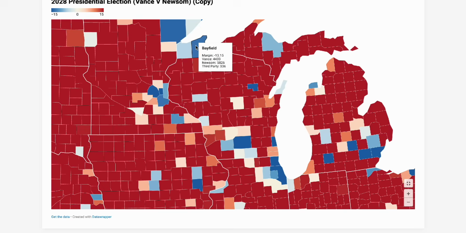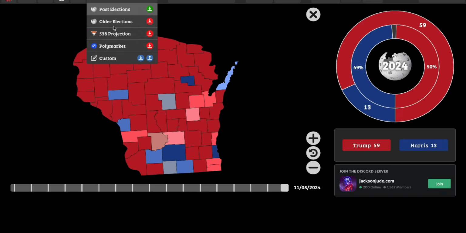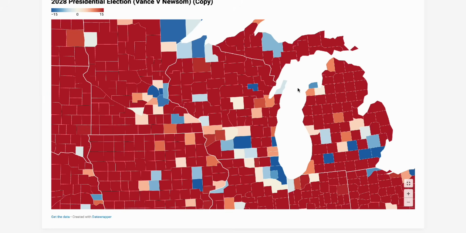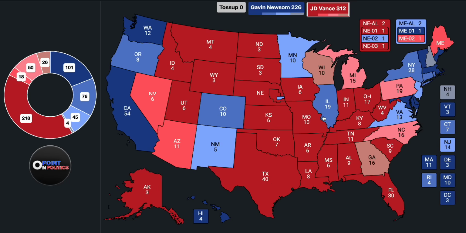Ashland is a little bit closer there, slightly more Democrat for Gavin up here. There are a lot of boomer liberals that I think would actually associate with Gavin in the state. But then you have some areas that move Republican, and the movements kind of cancel out, and the turnout kind of cancels out. And so you end up getting Vance winning Wisconsin again. So the final map shows Vance winning 312 electoral votes to Gavin's 226. It's basically 2024 redux, a slightly better map for Republicans than the last election. No flips besides the possibility of New Hampshire.